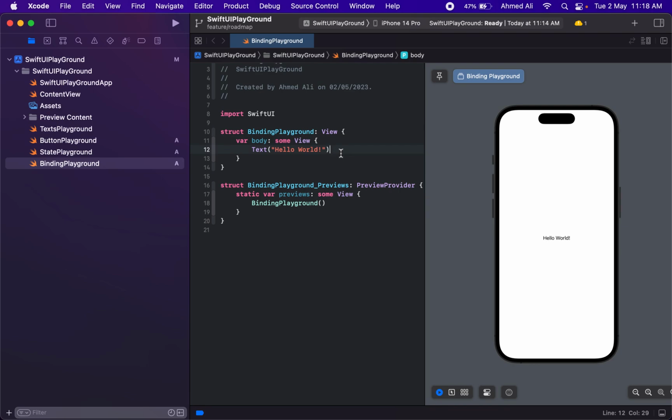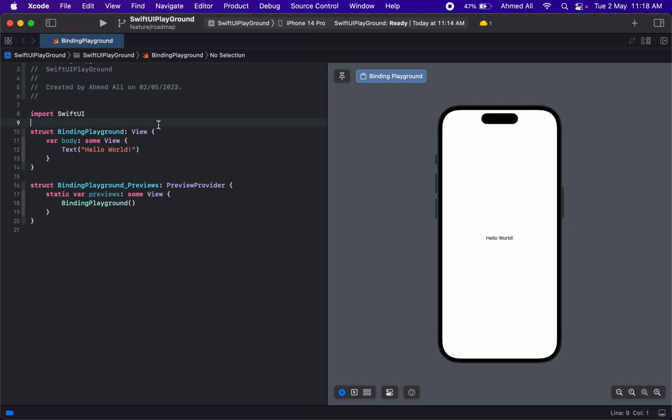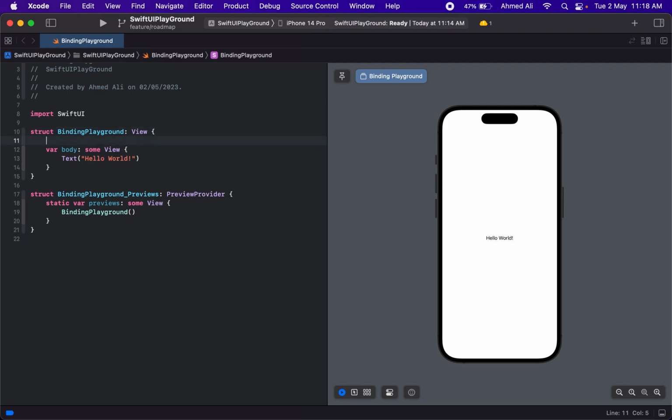In this video, we are going to study SwiftUI binding. I already created a new file and named it binding playground. In the previous video, we studied how we can utilize state in SwiftUI. Binding tells the system that the property has read and write access to a value, but it does not have the ownership. So the only difference between state and binding is ownership. Let's see how we can utilize binding and how we can work with it.